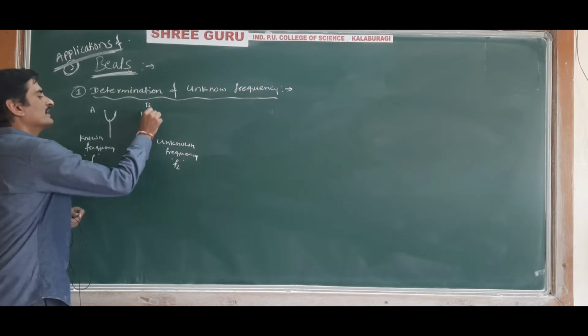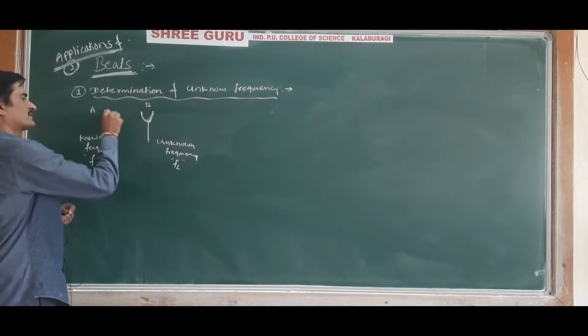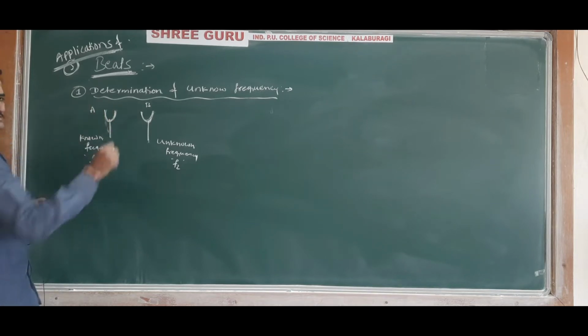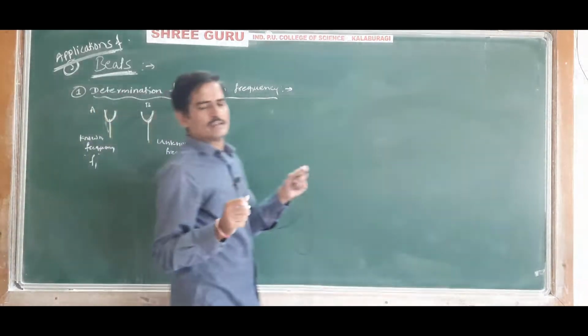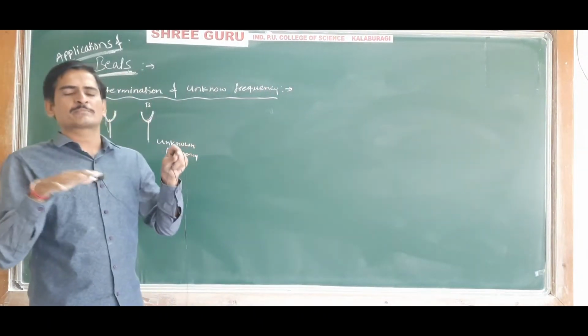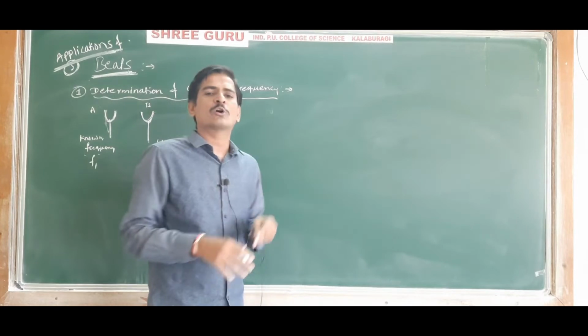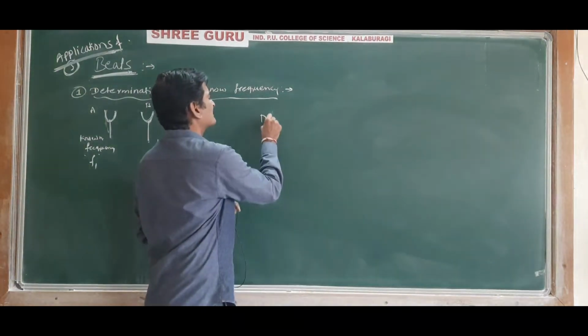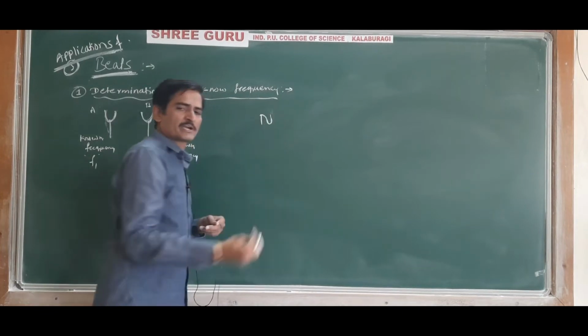Now these two tuning forks are struck together, that is, sounded, and hit on the rubber pad. The sound waves are produced and overlap on each other, and the beats are produced.